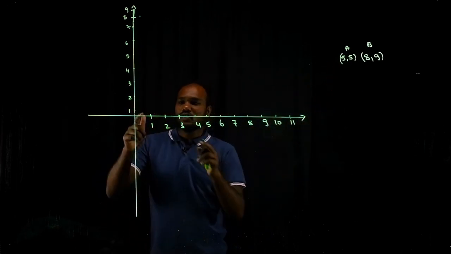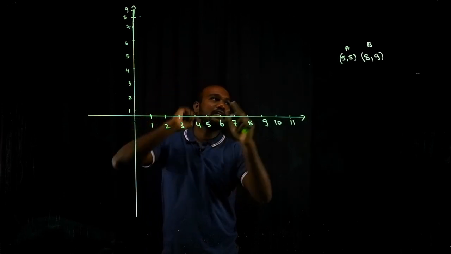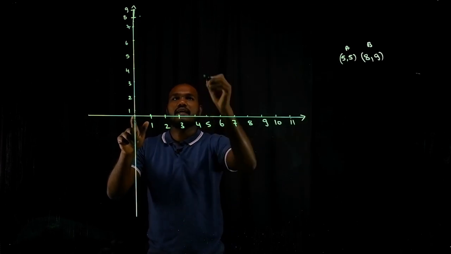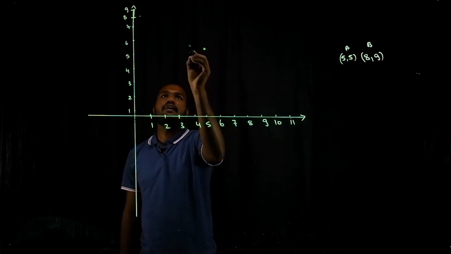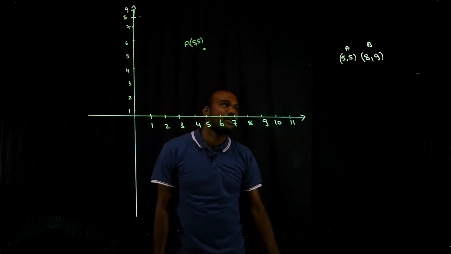That's 5, 5. So from here, 1, 2, 3, 4, 5. From again 5, 5, 5, right? That means 5 distance from x-axis, 5 distance from y-axis. This is 5 and again from this is 5. So let's say this point is A and it is distance of 5, 5. Is that cool?